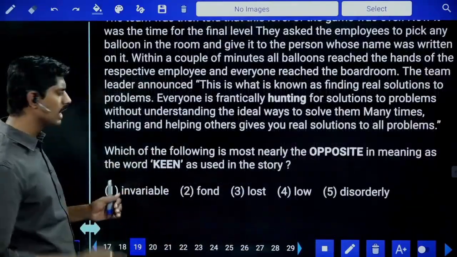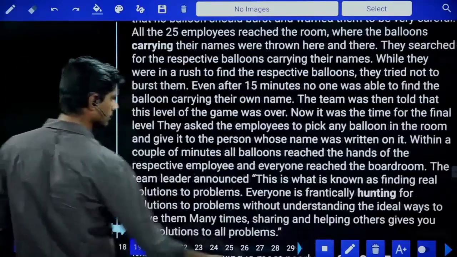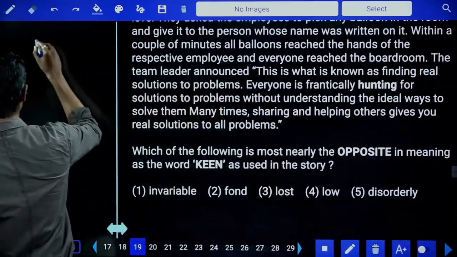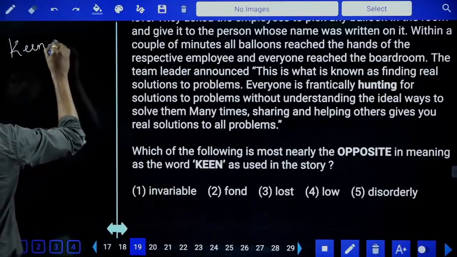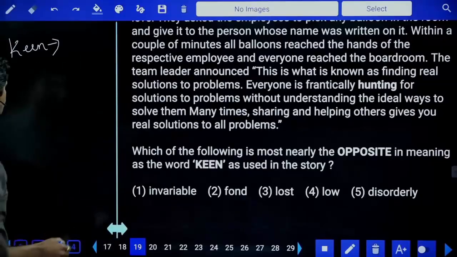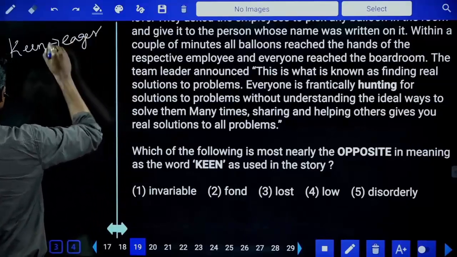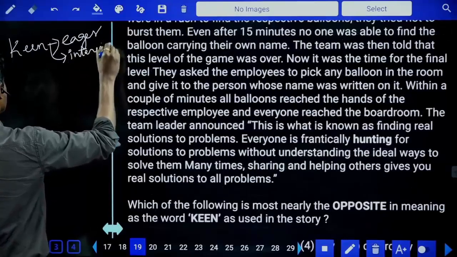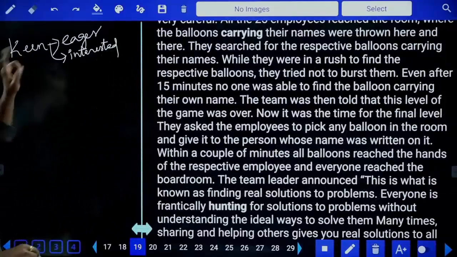Opposite meaning of keen. Keen has two meanings. If I'm talking about a person, he is very much eager, very much interested, or very much enthusiastic is called keen, one meaning.